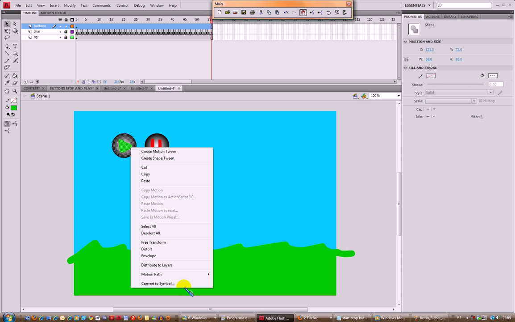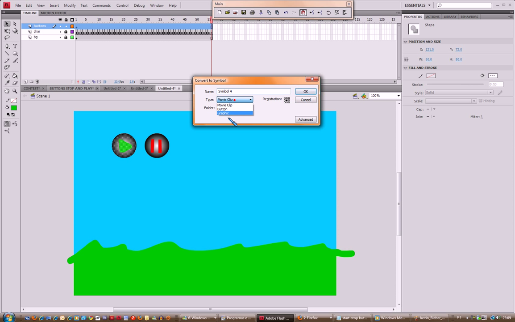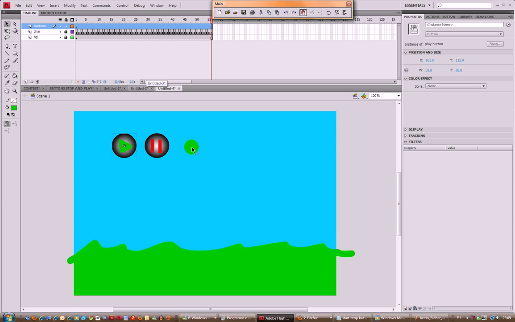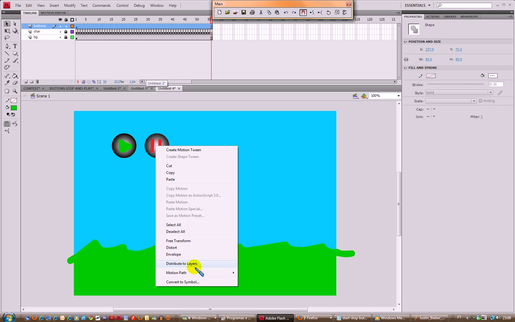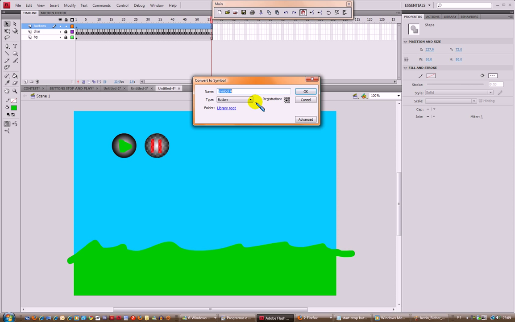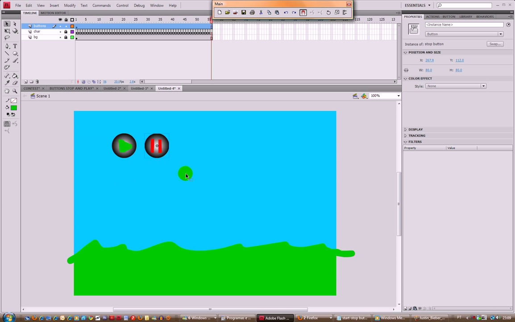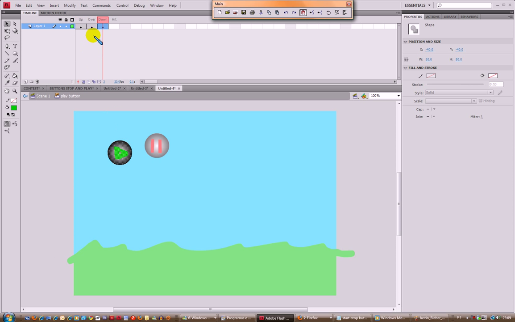Convert each of them to a symbol, but it has to be a button, okay? Type of symbol, button. Registration middle, call it play button. Now let's go to the stop button, make the same thing but call it stop button. Click OK. Now let's go into each one, press, make 2 more frames.